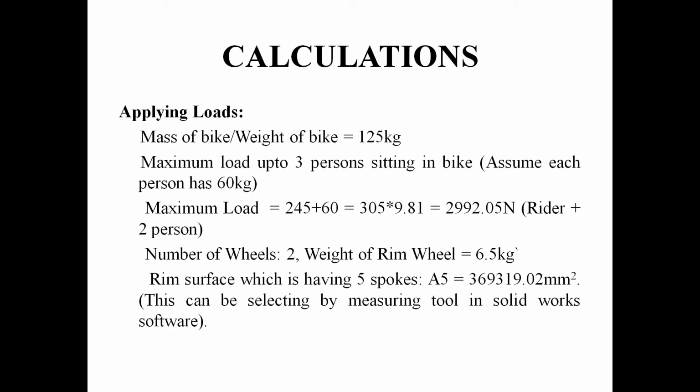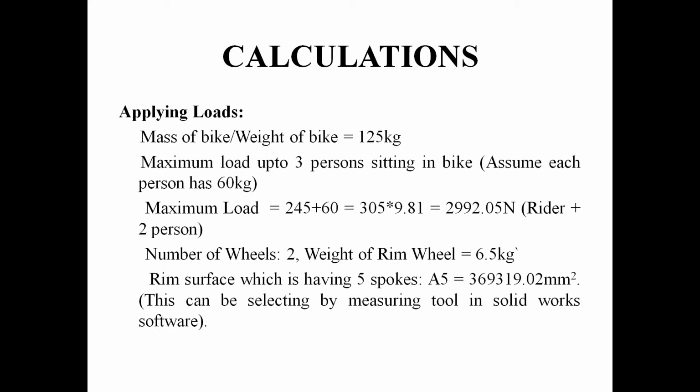The weight of the bike is 125 and we multiplied it with 9.81 gravity, so we get 1227.92 Newton as the initial load, and the maximum load, which may contain 3 riders, plus 2 persons sitting on the bike, we get the maximum value as 2992.05 Newton.